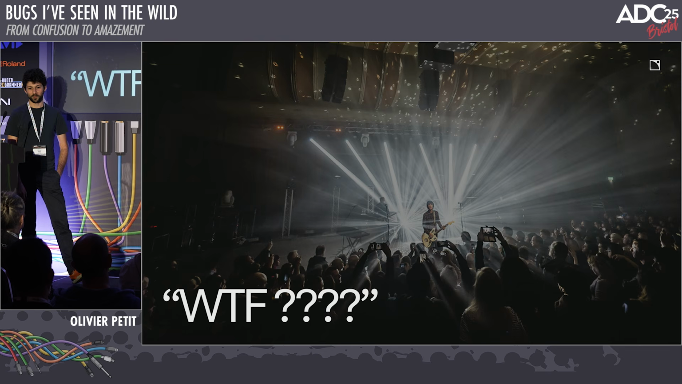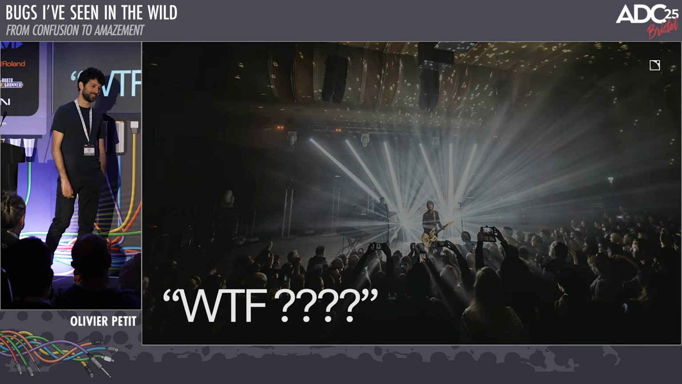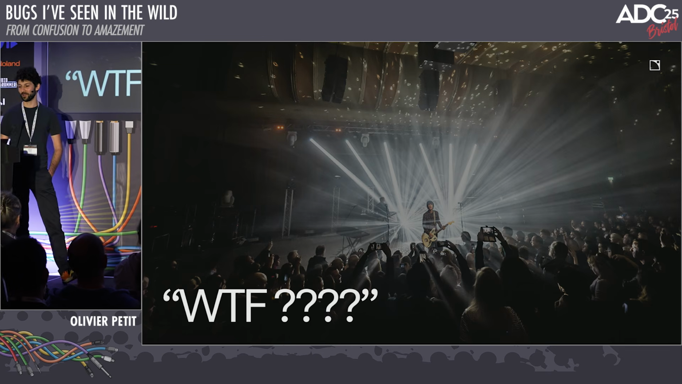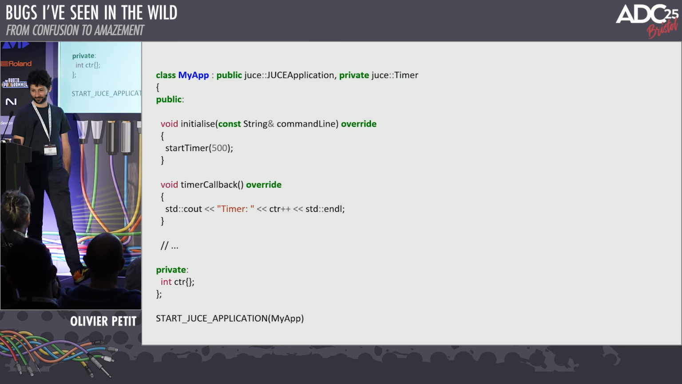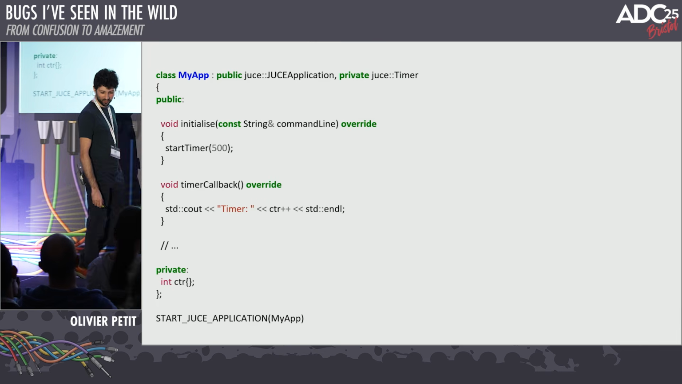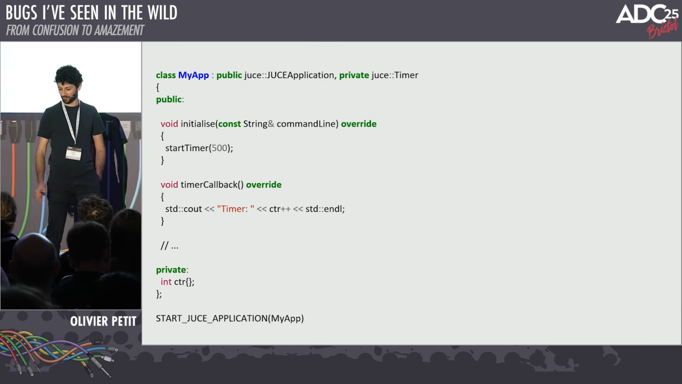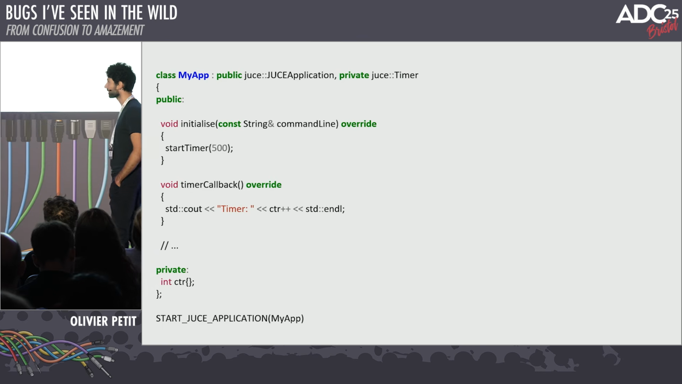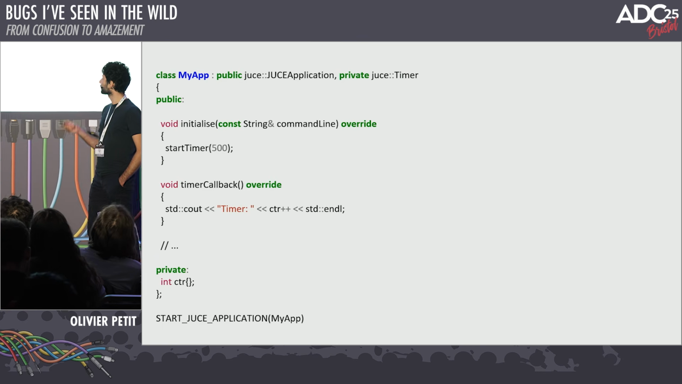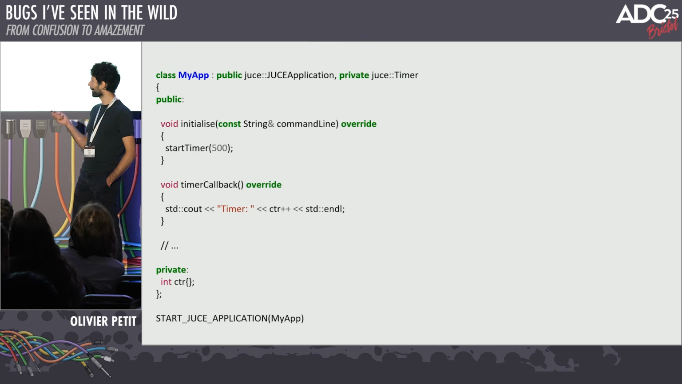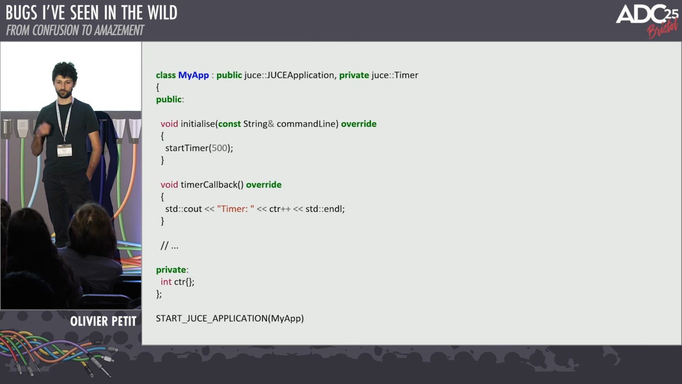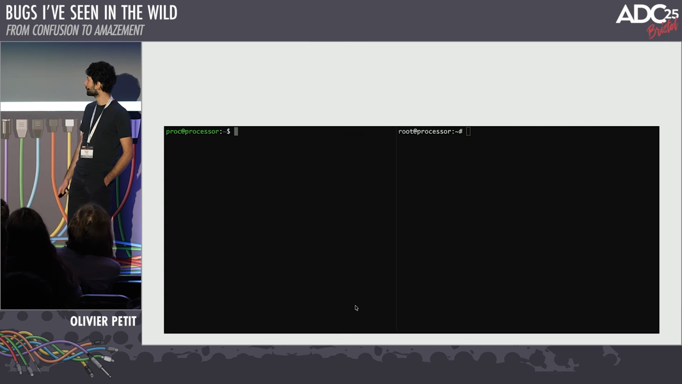All right, bug number 5, this is my favorite. This will blow your mind. So I have an application, very basic thing. Again, this is a toy example, but we saw that in our product. Juice application derives from juice timers. We have a timer callback every half a second, and we just print something in the console, increment that counter.